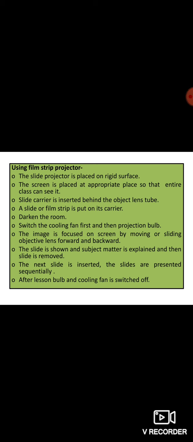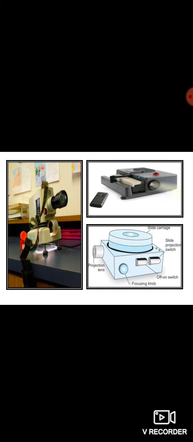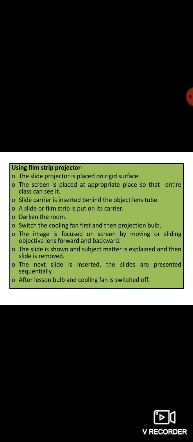The slide carrier is inserted behind the objective lens tube. See here. Okay, there is the slide carrier. You can see in the third picture there is the slide carrier, which is just behind the projection lens. A slide or film strip is put on its carrier. The room is darkened and the cooling fan is switched on, and then the projection bulb. The image is focused on the screen by moving or sliding the objective lens backward and forward.